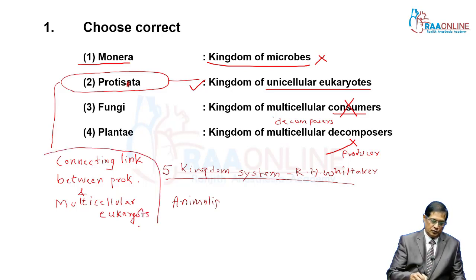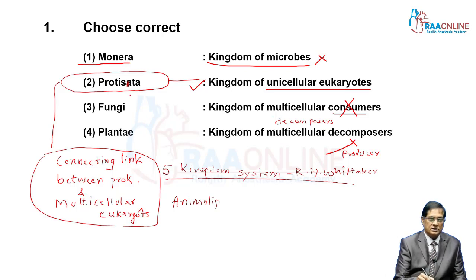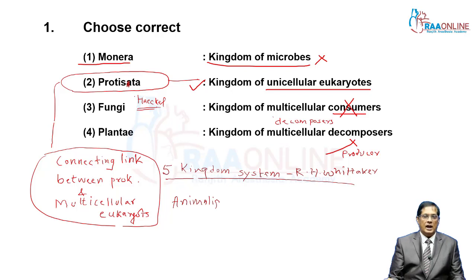This is about Protista. The term Protista was first used by Haeckel. So this is question number 1 and its correct answer is Protista, the second one in this series.